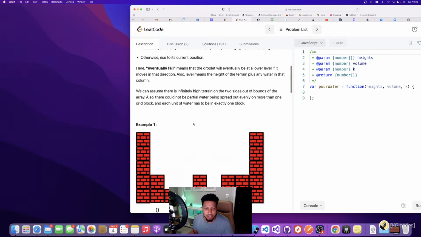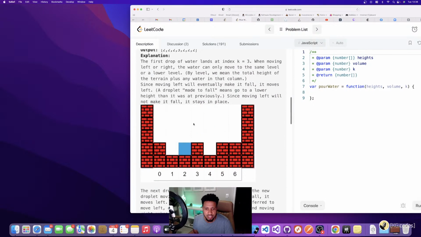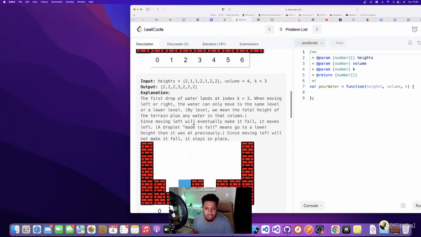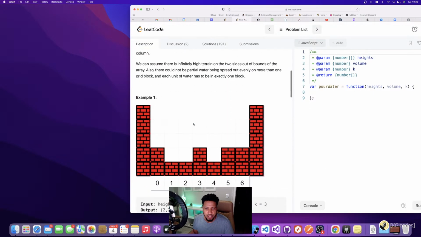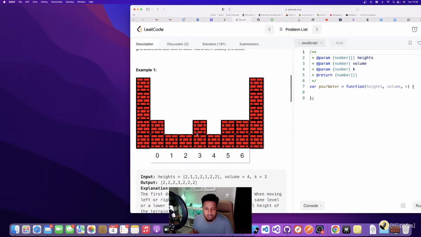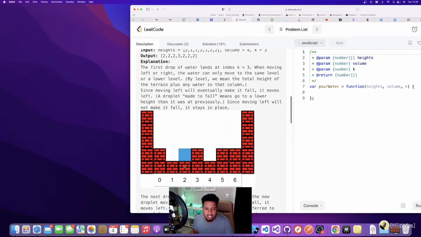So what I'm thinking about for this one, when I look at this problem and I look at each step here, I know that first, when a water drop falls, I need to start checking the heights to the left first to see if there's a height lower than the current height of where my water fell.